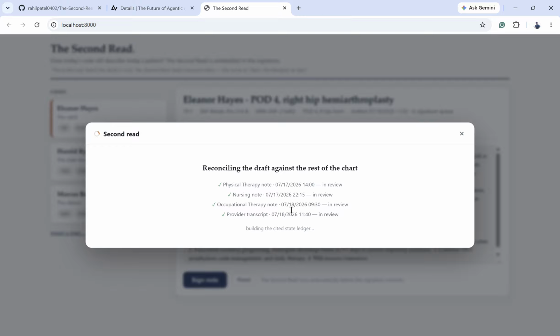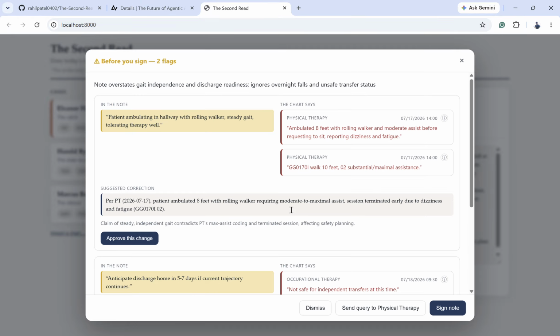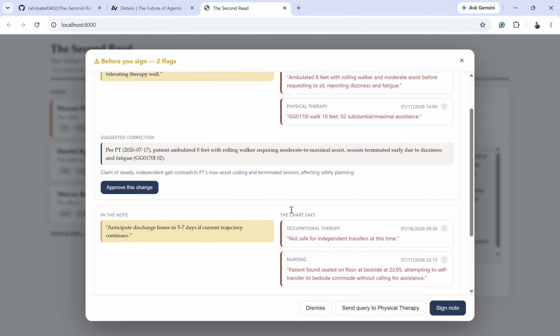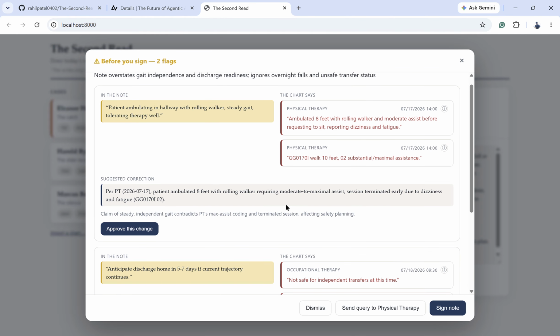If nothing is found, it doesn't stop. The goal is to take 30 seconds to check whether the patient note that the physician is signing is as accurate as possible based on the current scenario.